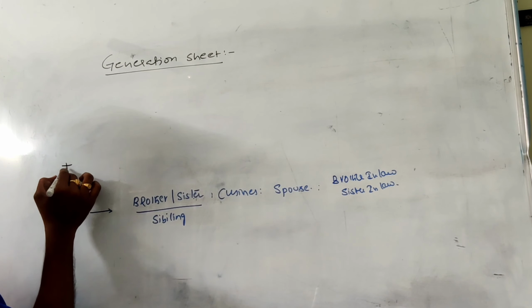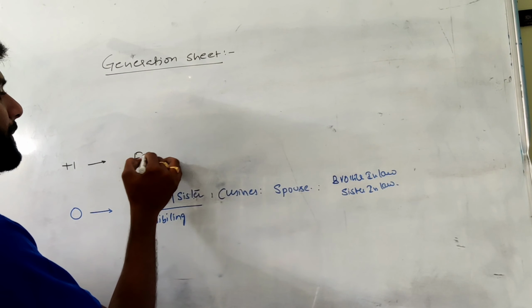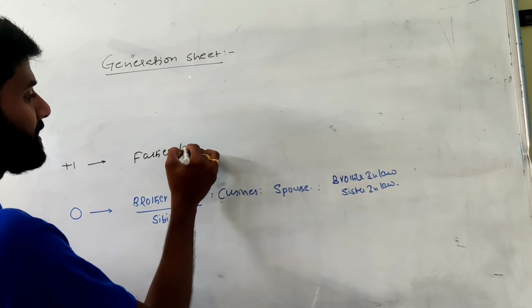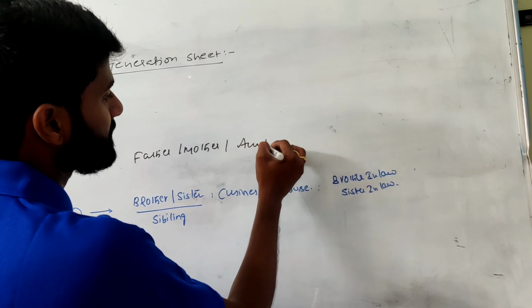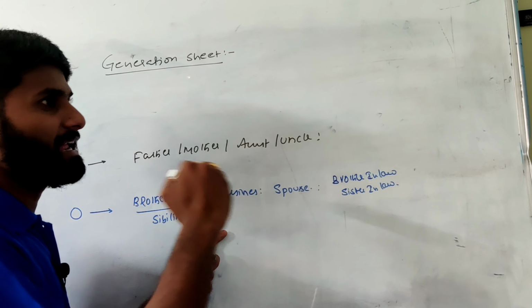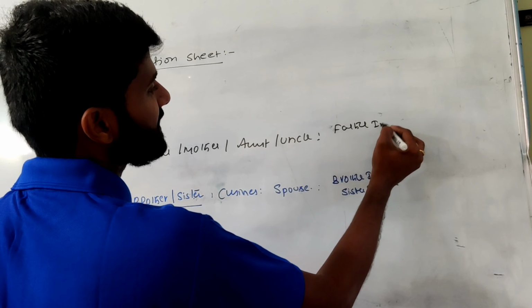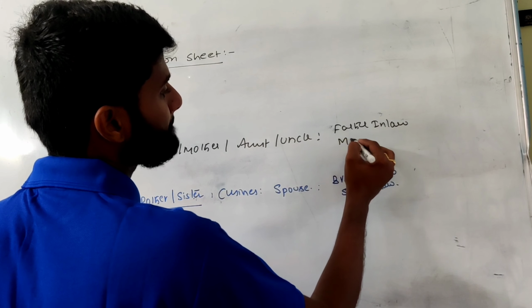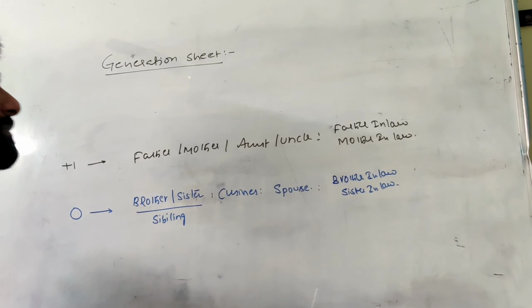Move on to the next one. The person carrying a plus one. Who are the plus one relationships? Plus one relationship means my parents, like father, mother, aunt, uncle, and if a spouse enters in the above generation, we get two relations. Those are father-in-law and mother-in-law. So these are the plus one relations.